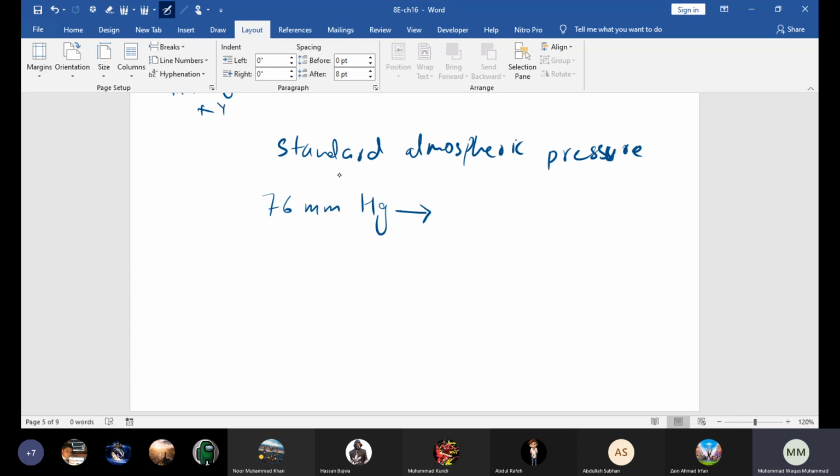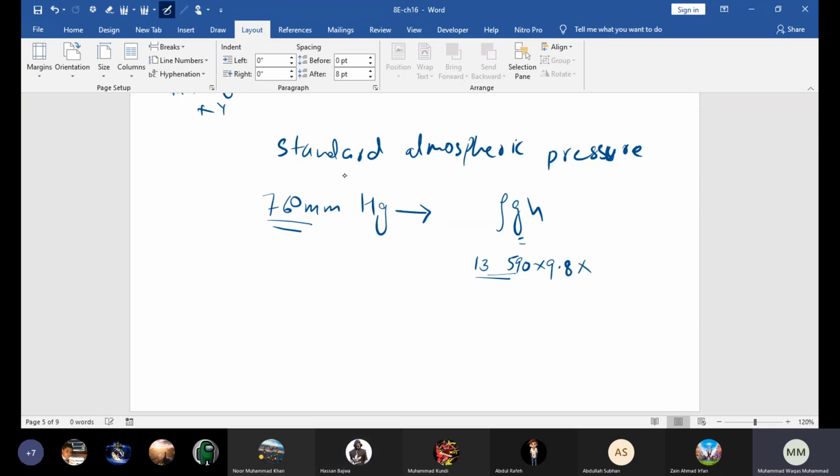We know this 760 is what? The height or depth of the liquid, right? We know that in Pascals it would be rho g h, right? What is the density of the mercury? Density of the mercury is about 14 times the water. It's 13,590 kilogram per meter cube. Okay, that is the density of the mercury. Value of g, we know it's 9.8.